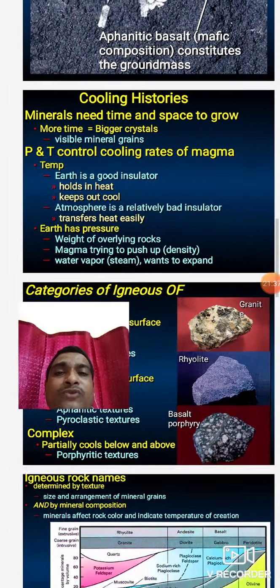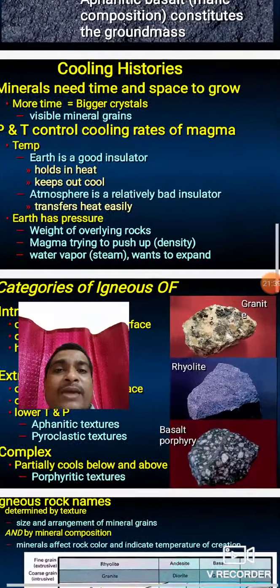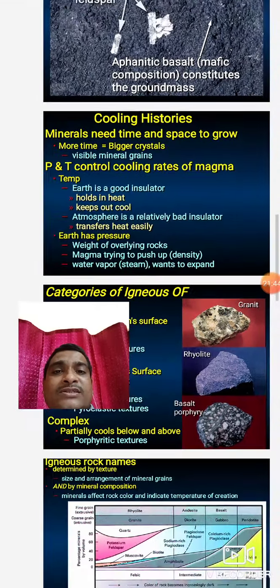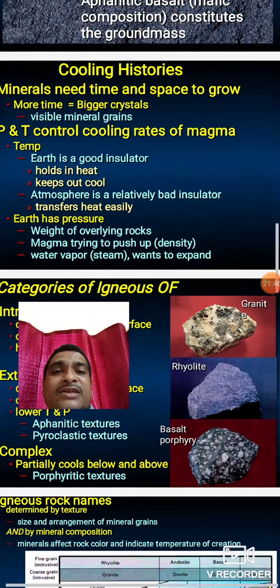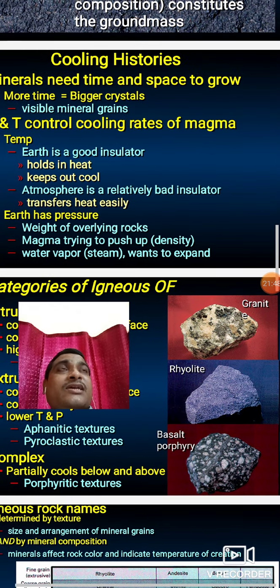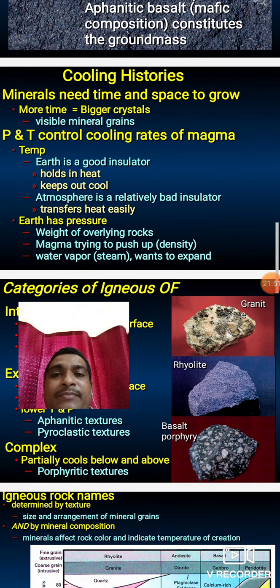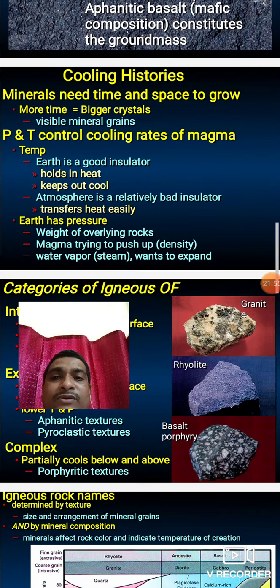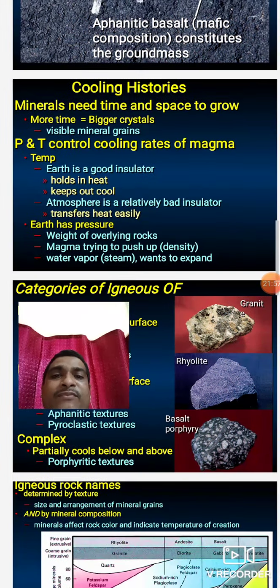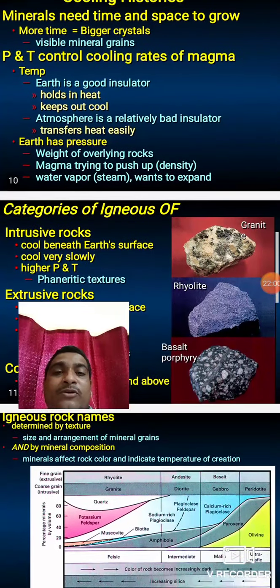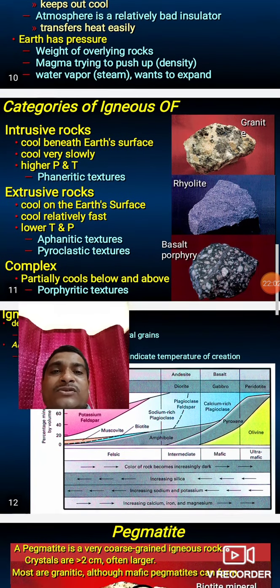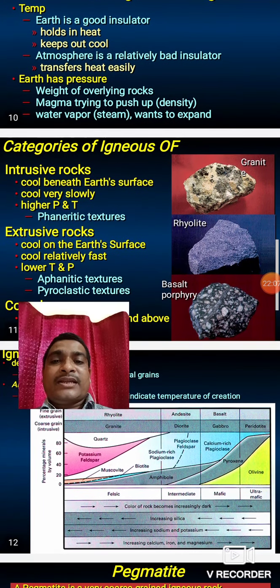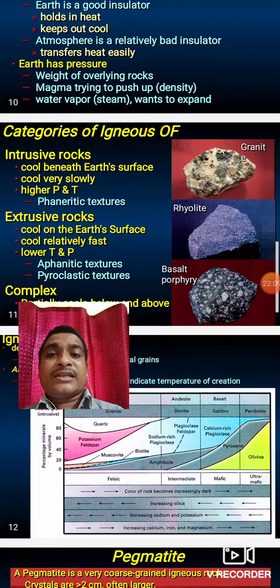It is not possible to identify it by naked eyes. Microscopic study is required to tell whether it is olivine or not. But in the case of quartz, the crystal size is more than 5 millimeters, with diamond-shaped crystals visible by naked eyes only. There is no requirement of a microscope for identification of quartz, but for olivine and pyroxene microscopic study is required to identify the minerals present in igneous rocks.